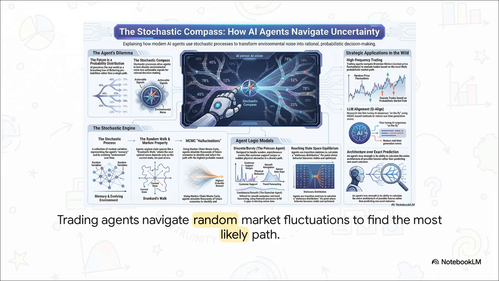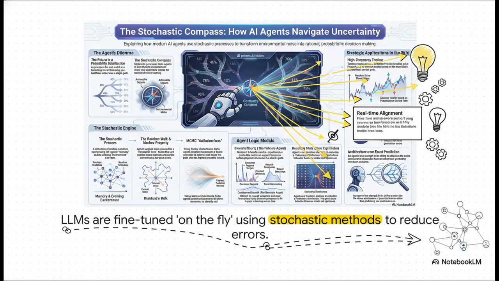It's incredible. This kind of thinking is also completely revolutionizing large language models. Using these MCMC-based methods, developers can actually fine-tune an AI's responses on the fly. As the model is generating text, this stochastic process is working in the background as a real-time alignment tool, steering the output away from mistakes and towards more accurate, helpful answers. It's literally a compass for conversation.